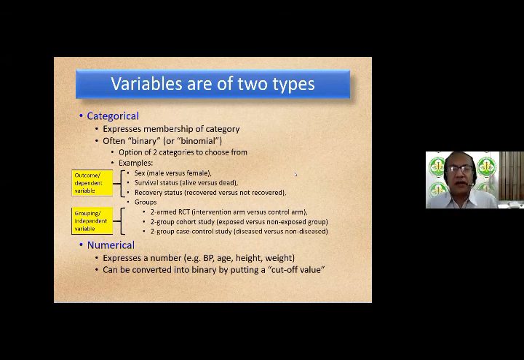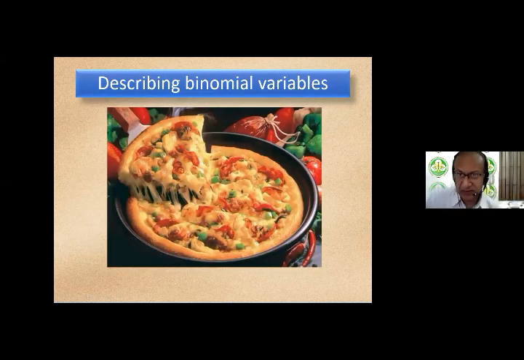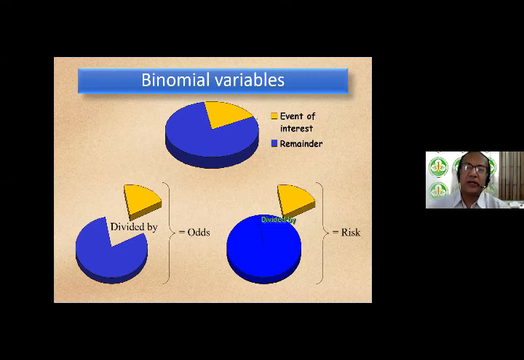So how to understand binomial variables, odds and risks? The only way you can understand odds and risk is by making regular visits to Pizza Hut and eating a lot of pizzas. That's how I learned about odds and risks. So here is a pizza and somebody is taking out a slice of the pizza. And all of odds and risks is about the relationship between the slice of the pizza and the rest of the pizza. So here we go.